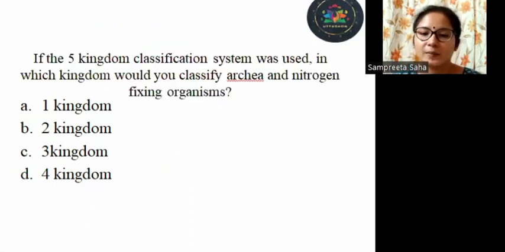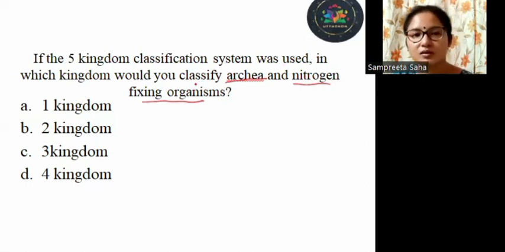Next question. If the 5 kingdom classification system was used, in which kingdom would you classify archaea and nitrogen fixing organisms? Now, the five kingdom classification system contained all the prokaryotes under the head Monera, isn't it? The difference was introduced in the six kingdom classification system, but in the five kingdom system they were all placed under the category Monera, that is a unicellular prokaryote.